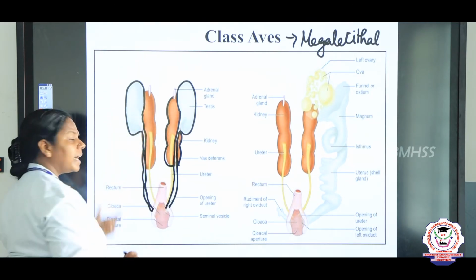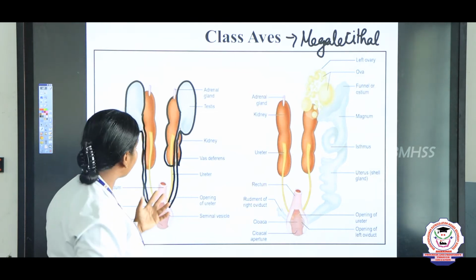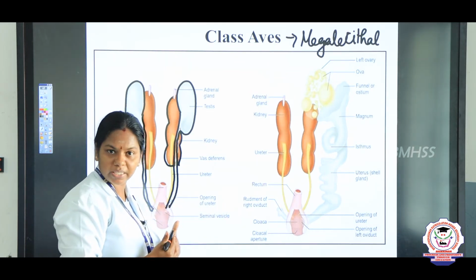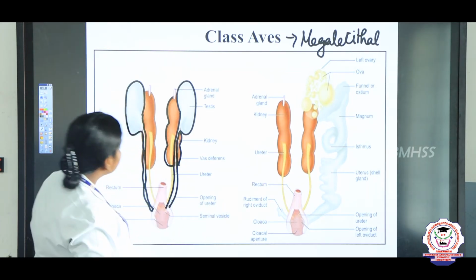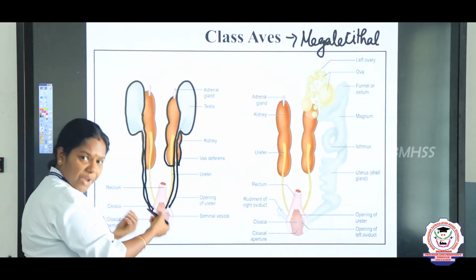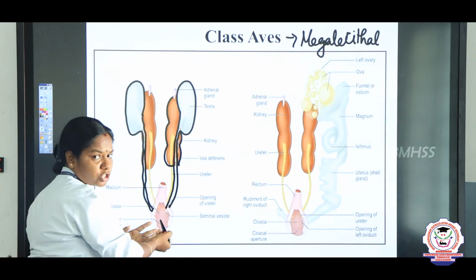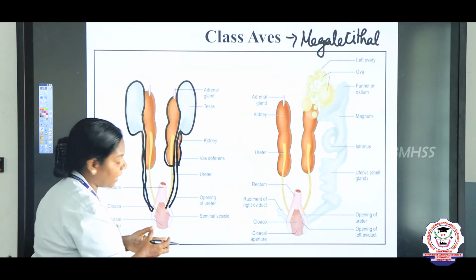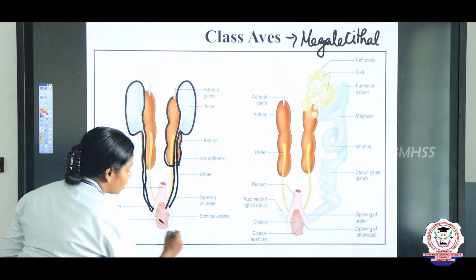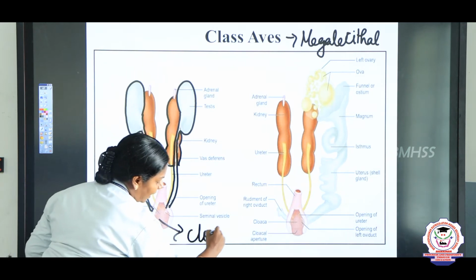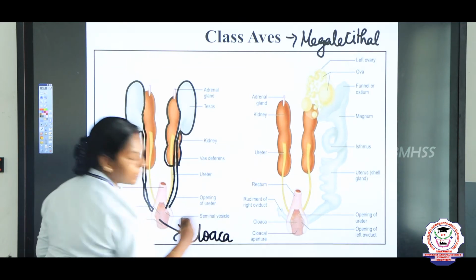and the bird has the same opening. They do not have a urinary bladder to store the urine. For the urine waste excretion as well as the secretion for reproduction, they also have the same opening. So, we call it a cloaca or cloacal aperture, cloaca we say.